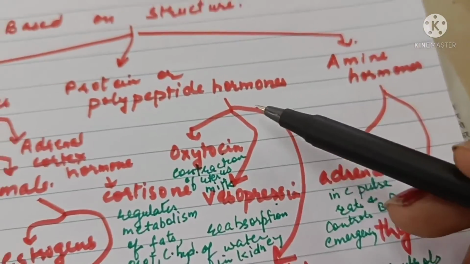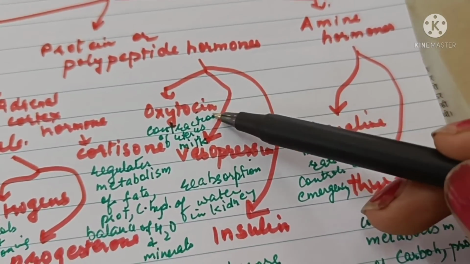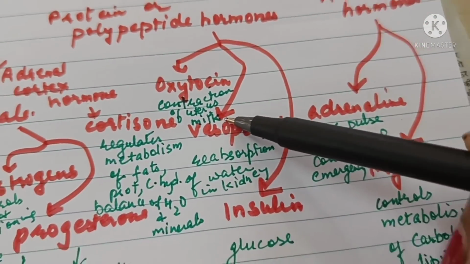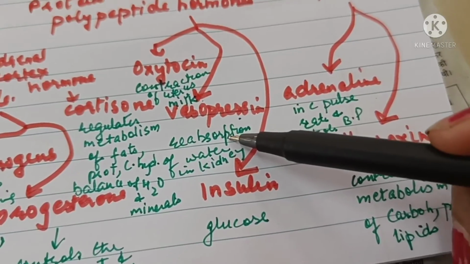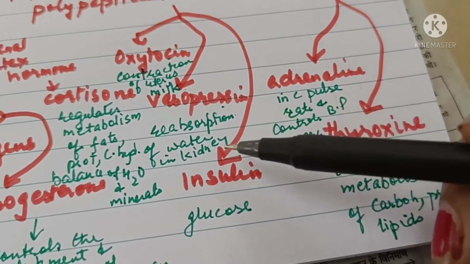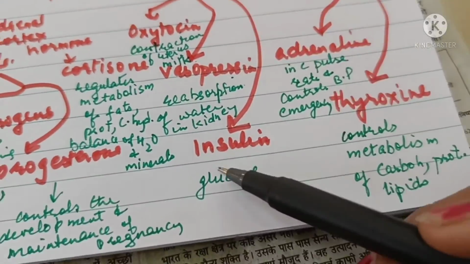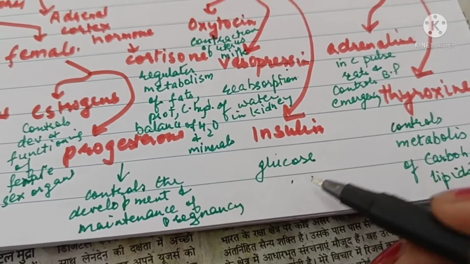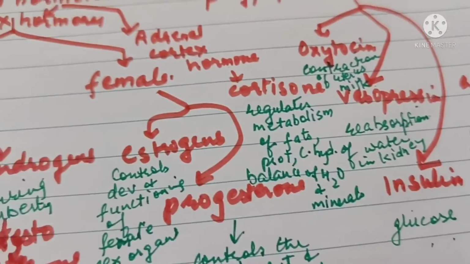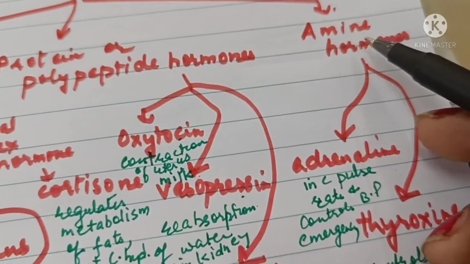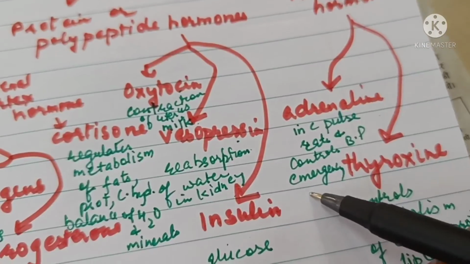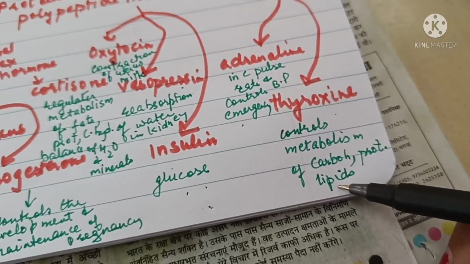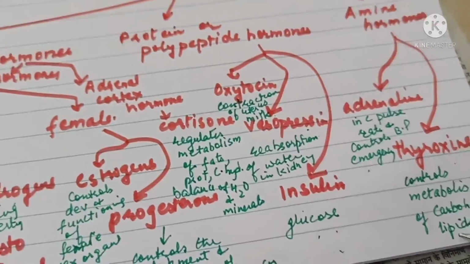Then protein or polypeptide hormones can be oxytocin, which is responsible for contraction of uterus and production of milk, vasopressin, which is responsible for reabsorption of water in the kidney, and insulin, which is responsible for metabolism of glucose and also maintenance of glucose level in the blood. And amine hormones are adrenaline, which is also called emergency hormone, and thyroxine, which controls the metabolism of carbohydrates, proteins and lipids.